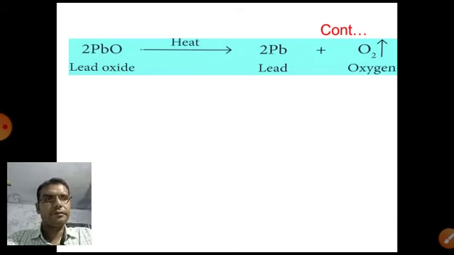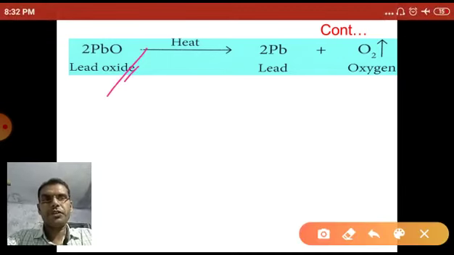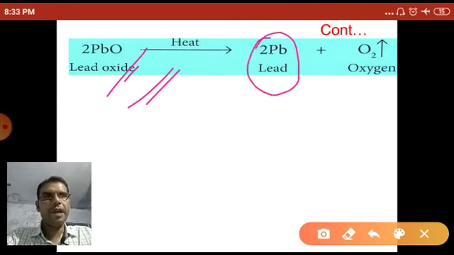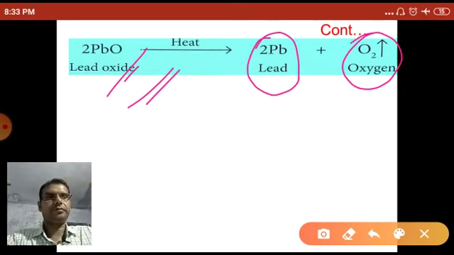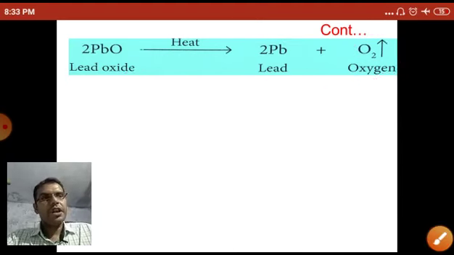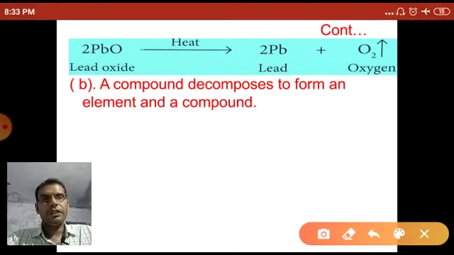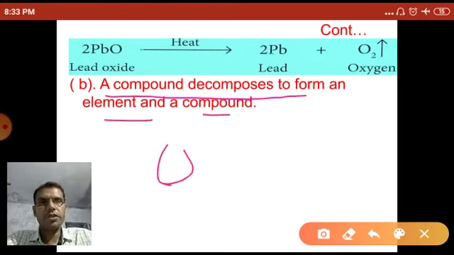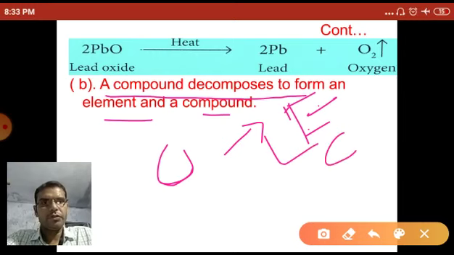Another example, lead oxide. When lead oxide is heated, it decomposes into its respective elements, lead and oxygen, producing oxygen gas and lead. This is a type of decomposition reaction. Now, in the decomposition reaction, a compound can also decompose to form an element and another compound.